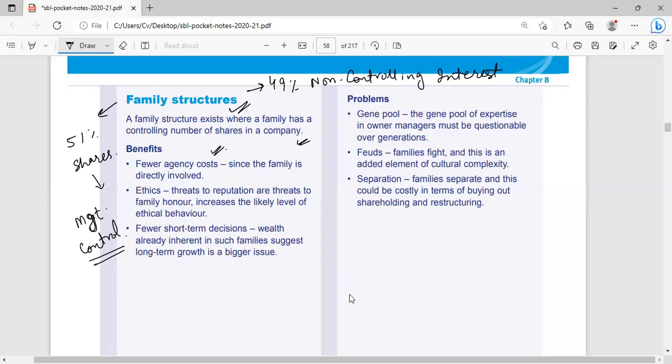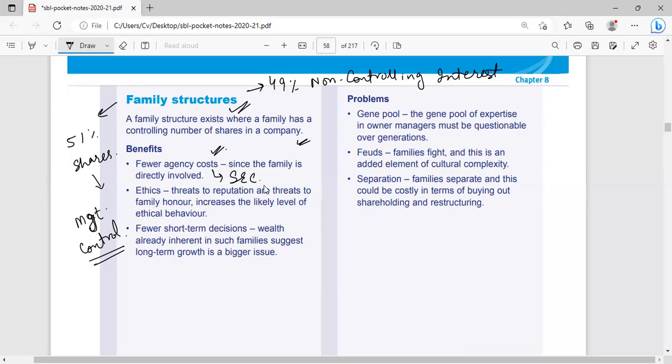So there will be no need of an external auditor. Although private limited companies also go for the external audit and hire an external auditor, definitely they don't need any detailed external audit. They just need an external audit to fulfill the requirement of the Securities and Exchange Commission of their country, or to satisfy the needs of the company law. So agency cost falls.